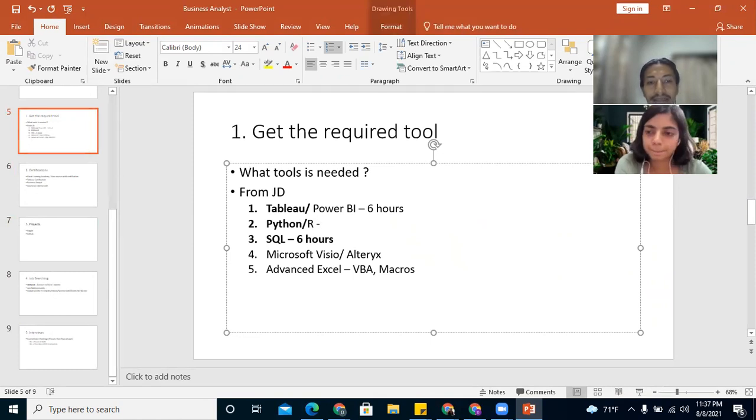Python, if you want to learn Python, you will not be able to complete Python even in 6 months, but an initial 10 hours will be a lot helpful. It will give you a good idea. Yes.